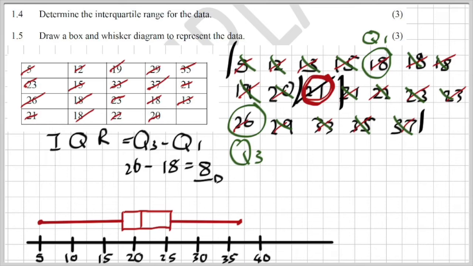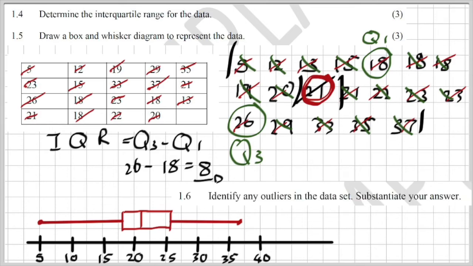Last question for this one is identify any outliers. Now please understand that an outlier is not just about the length of your whisker. An outlier is a number that doesn't fit any other data points. Now, I'm not saying that's a formal definition. There might be some ways in the textbooks or in other textbooks to specifically calculate outliers. But remember, this is a 1-mark question. An outlier is just a set of data that doesn't fit.